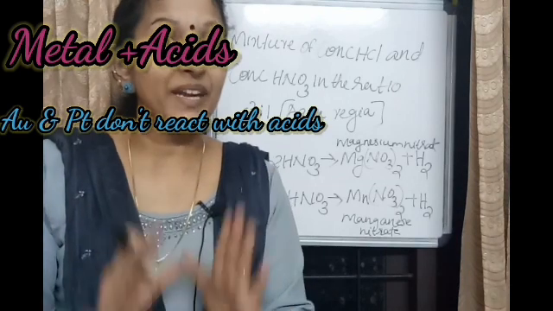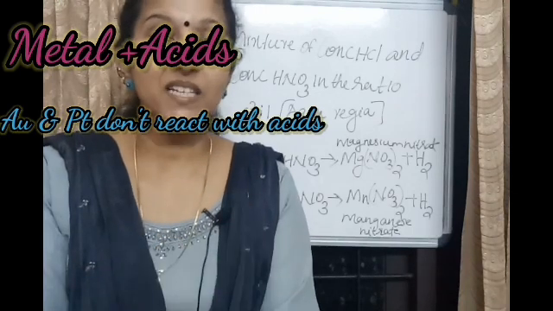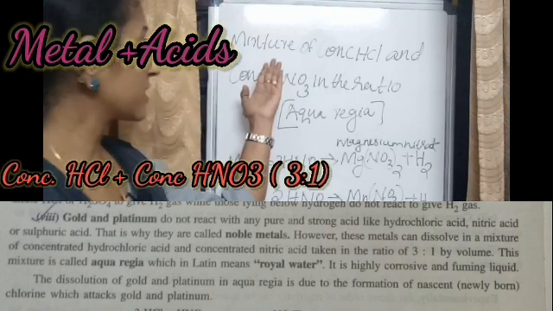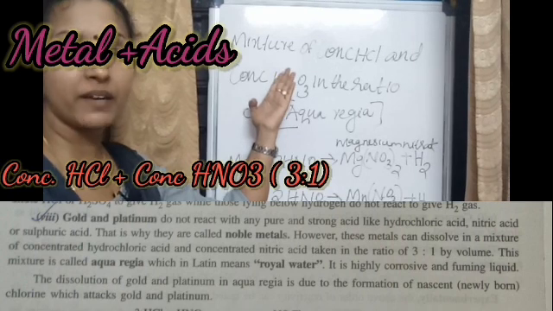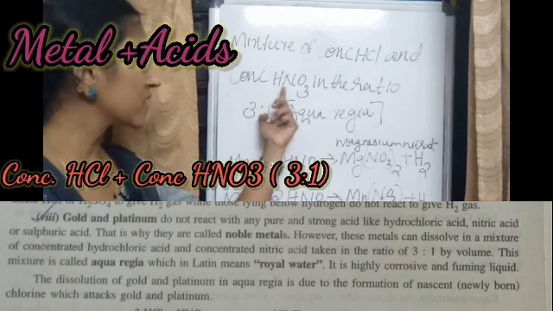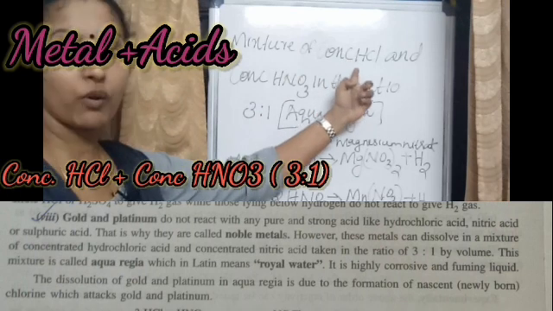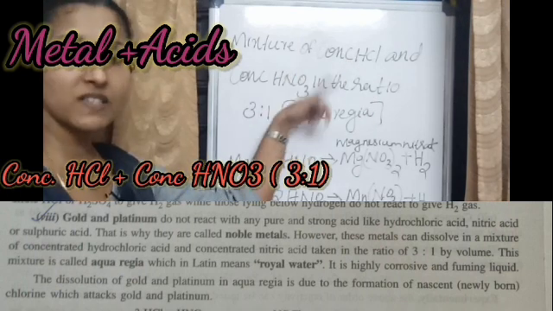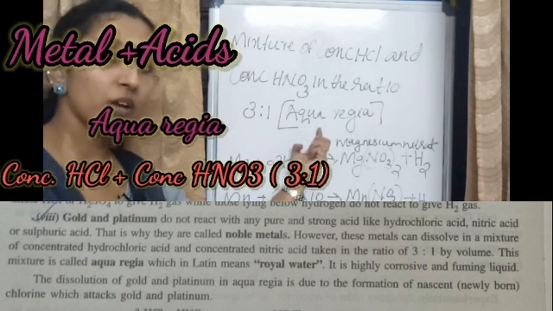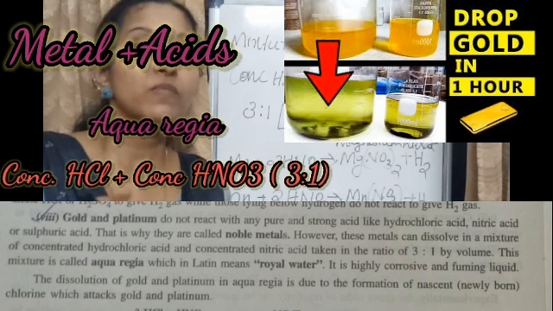But these two metals, gold and platinum, dissolve in a mixture of concentrated hydrochloric acid and concentrated nitric acid in the ratio 3:1, which means 3 parts hydrochloric acid and 1 part nitric acid. The name of that mixture is aqua regia. So what is aqua regia? Aqua regia is the mixture of concentrated hydrochloric acid and nitric acid in the ratio 3:1.